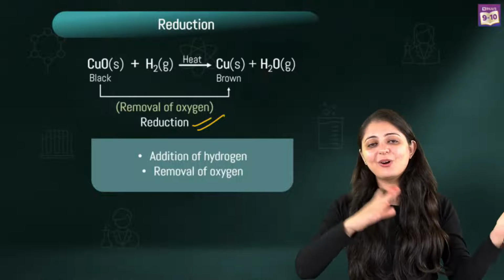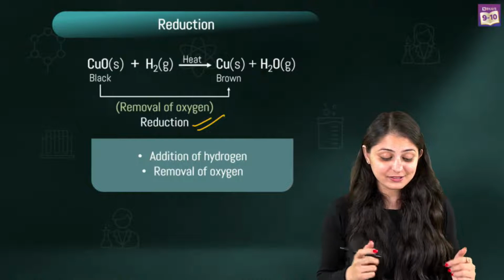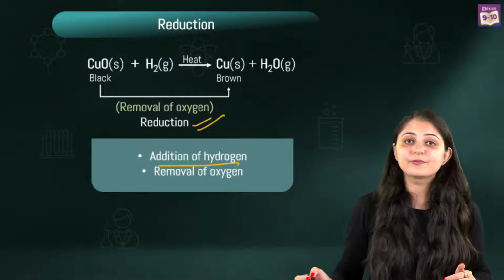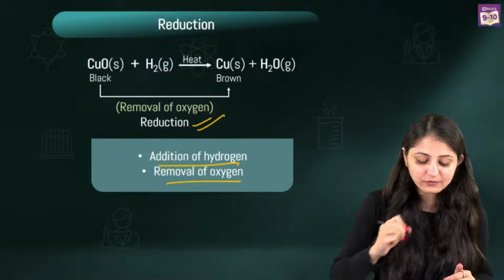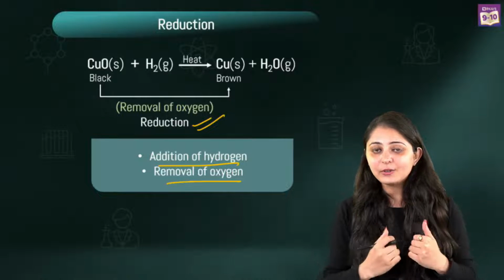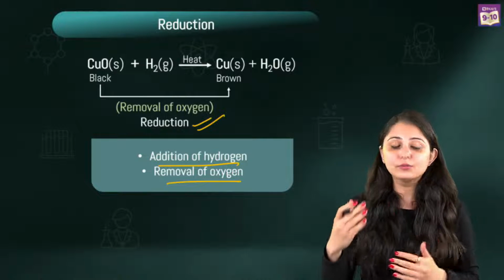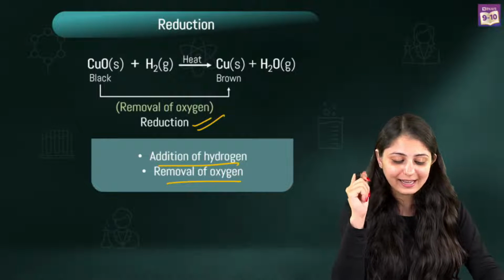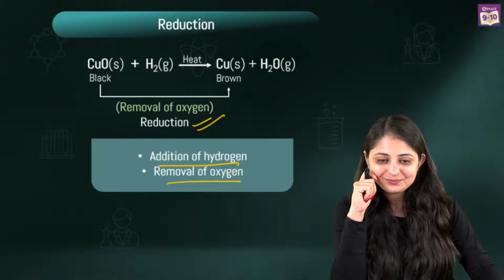So, just like oxidation, let's understand what is reduction. It's the addition of hydrogen and removal of oxygen. हाइड्रोजन का ऐड होना या फिर ऑक्सीजन का रिमूव होना, इसे हम क्या कहते हैं? We call it as reduction.